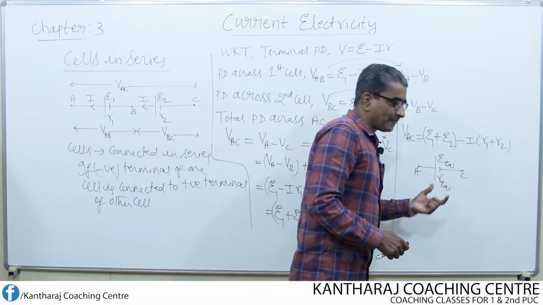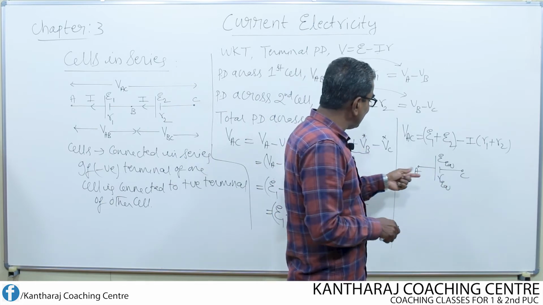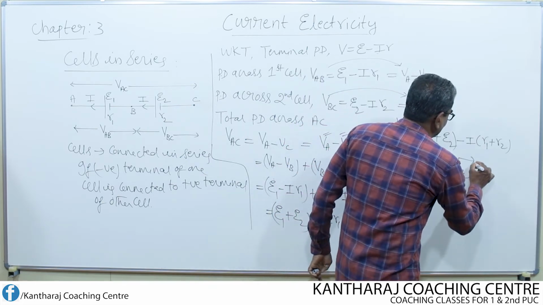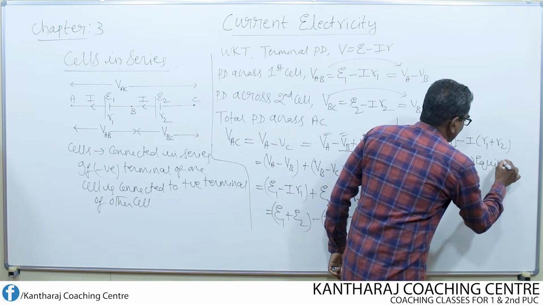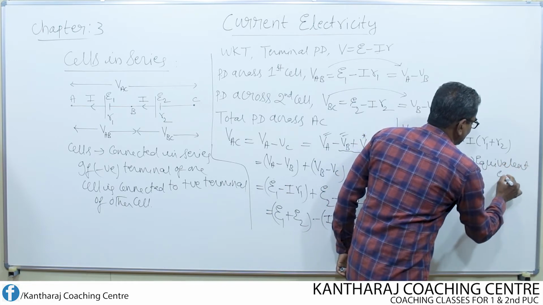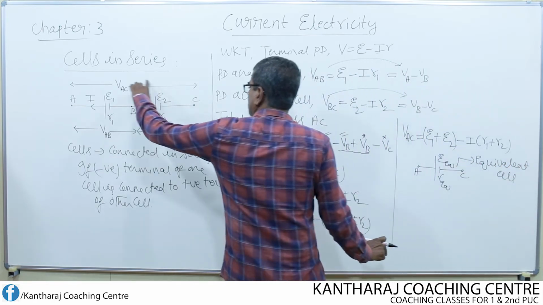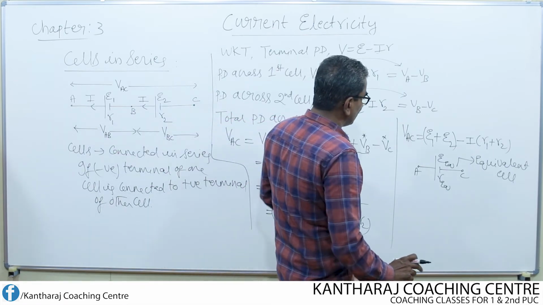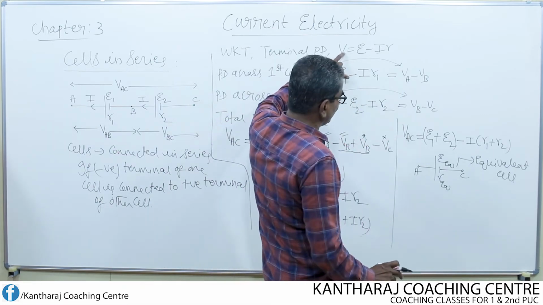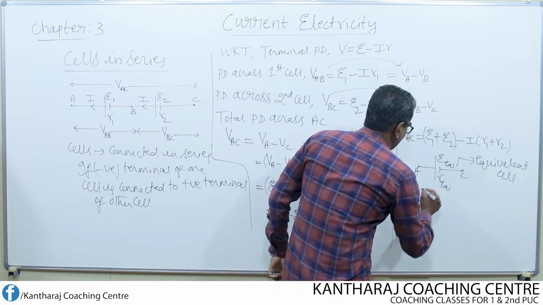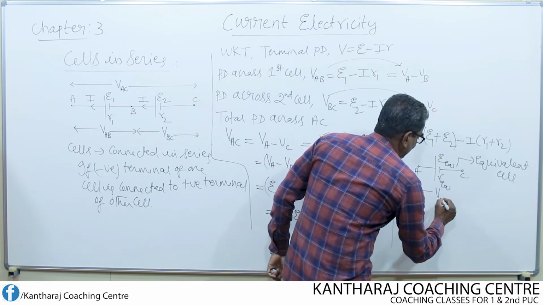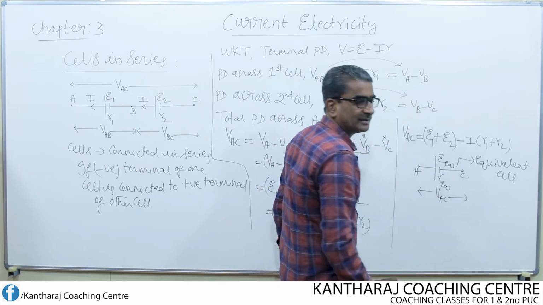I consider this cell as the equivalent cell, because this single cell is equivalent to these two cells. Then again, using this equation, what is the terminal potential difference across this equivalent cell? It is VAC.